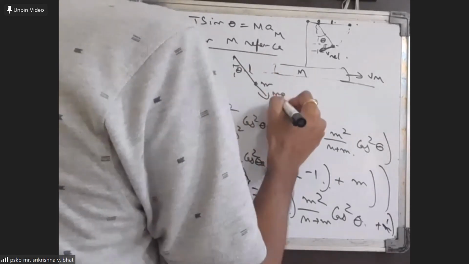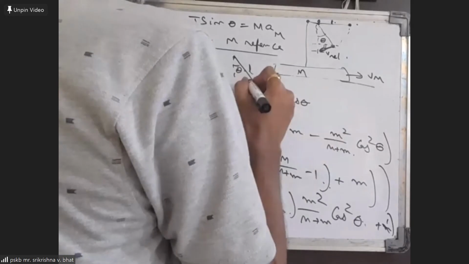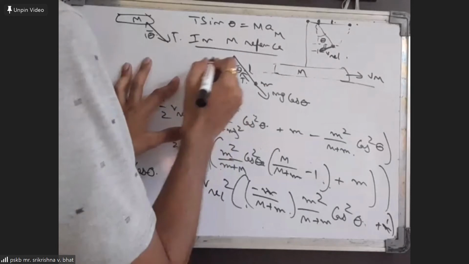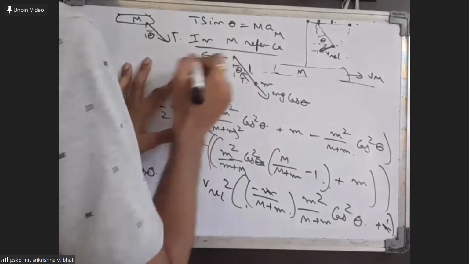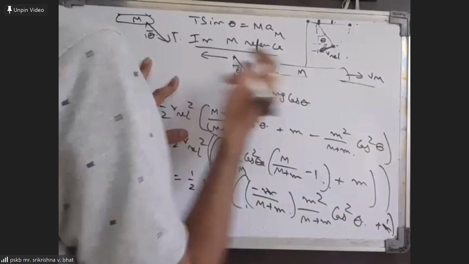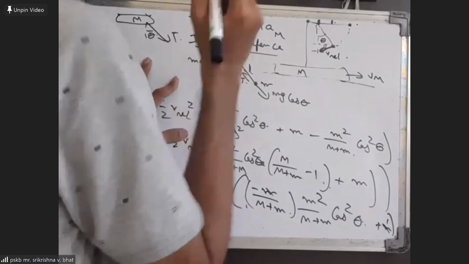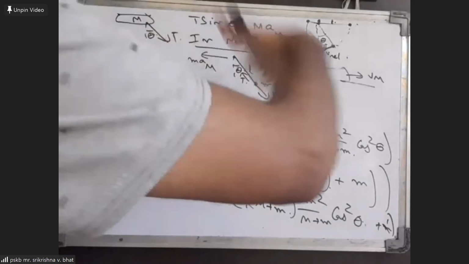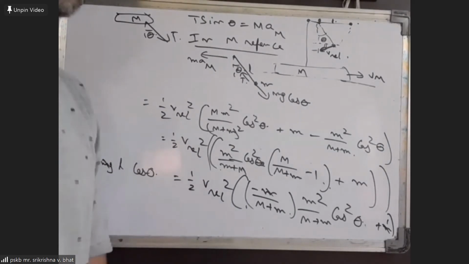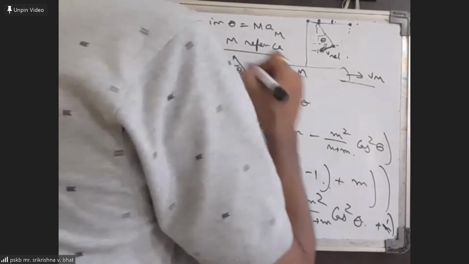mg cos theta. Tension force is there, and pseudo force will act this way, because acceleration of the block is towards right, so pseudo force should be towards left. So it should be m into aM. Okay. So the pseudo force's component along the string will be m aM into sin theta, which will be this way.